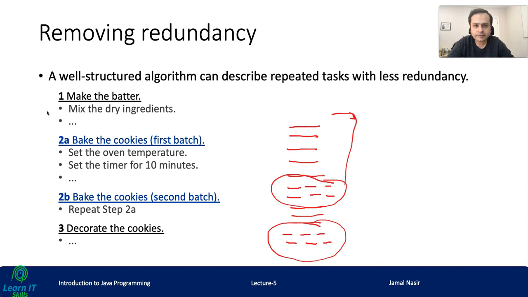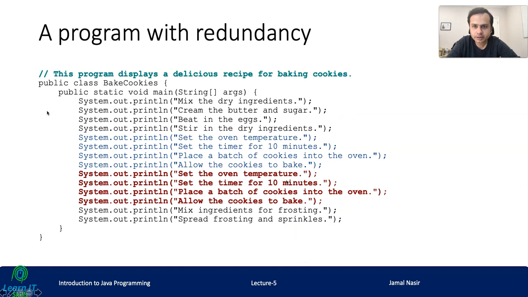So we can somehow remove this redundancy. Okay. So these static methods, the basic purpose of using methods is to remove this redundancy and obviously to give some structure to the code. So you can see we have redundancy, like set the timer for 10 minutes. And again, we are setting the timer for 10 minutes.